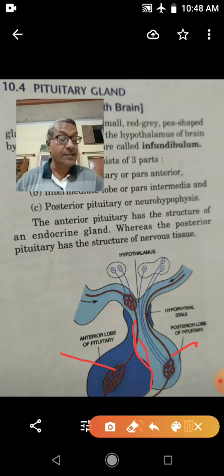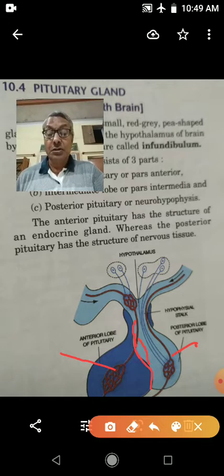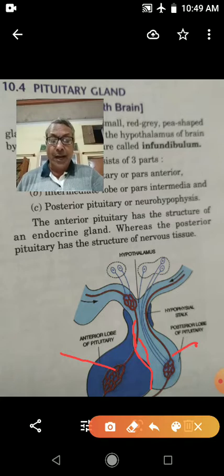The hormones secreted by the anterior lobe are growth hormone or somatotropic hormone, prolactin hormone, thyroid stimulating hormone, adrenocorticotropic hormone, follicle stimulating hormone, and luteinizing hormone.